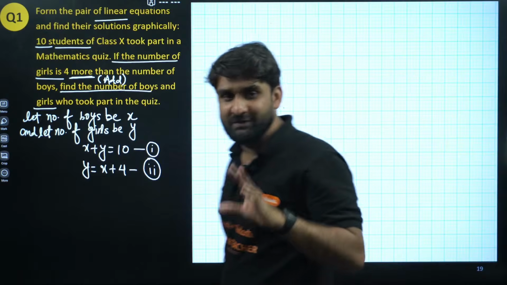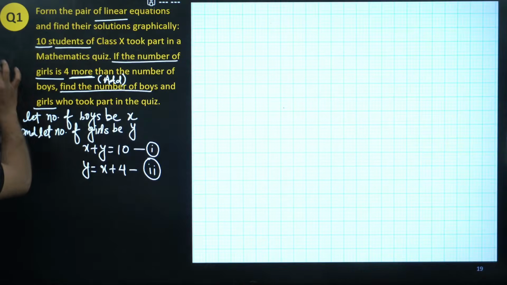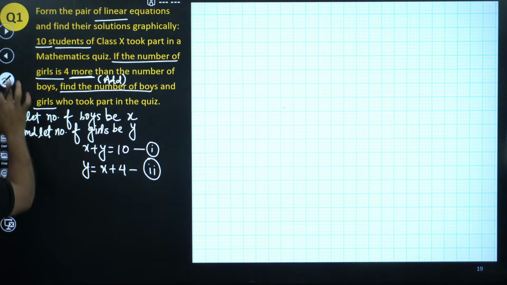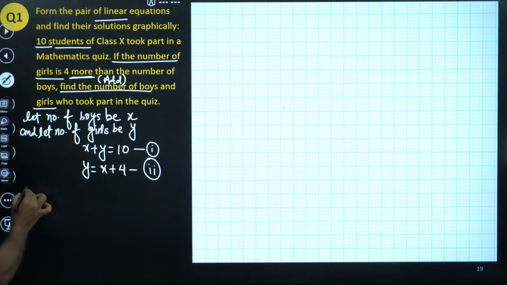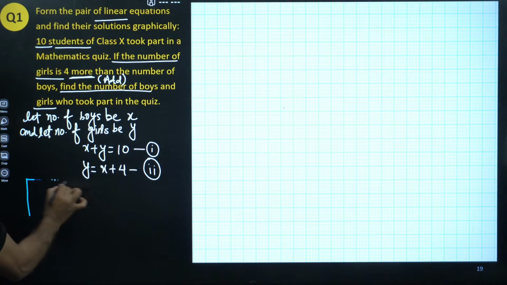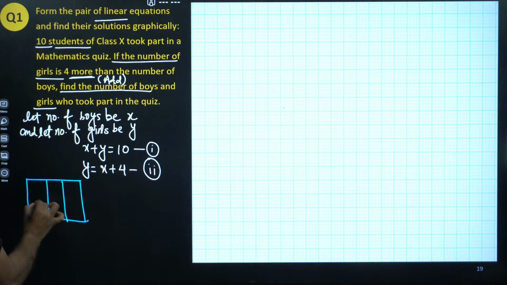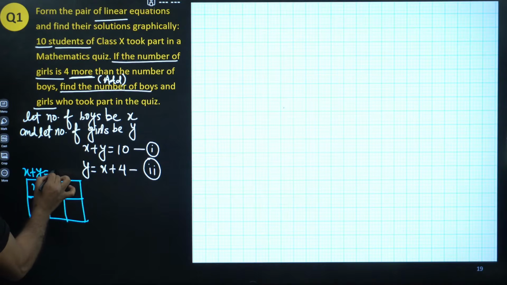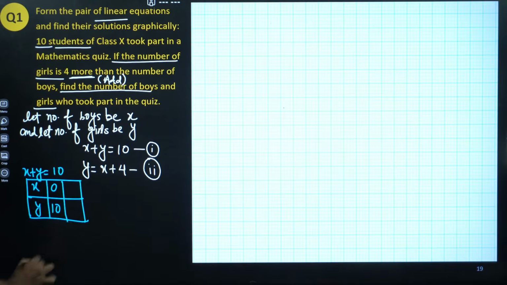So let's find the solution for the first equation, x plus y equals 10. Make a box, and here is x, here is y. Let's put x equals 0, so y will become 10. Let's put y equals 0, so x will become 10.